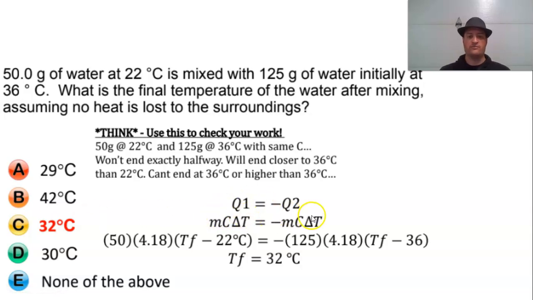So if we have them being equal, and we have the ideas of what is each being said, we can take some things off if these are equal, right? We could cancel out the 4.18s. We have our masses, and we have our changes in temperature. So we can see that this one is, what do you want to call it, less than half of what we have there. It won't end exactly halfway, closer to 36 than 22. Can't be higher than 36. So we know that this one's no good. So we try to think of which way this would be. Now you might say, that's a little hard to do. How would I do it in the end? And that's a little bit more complicated, but I'd be happy to show you.